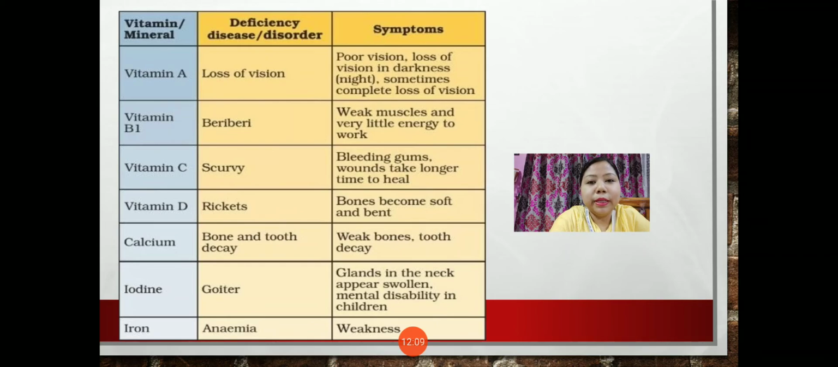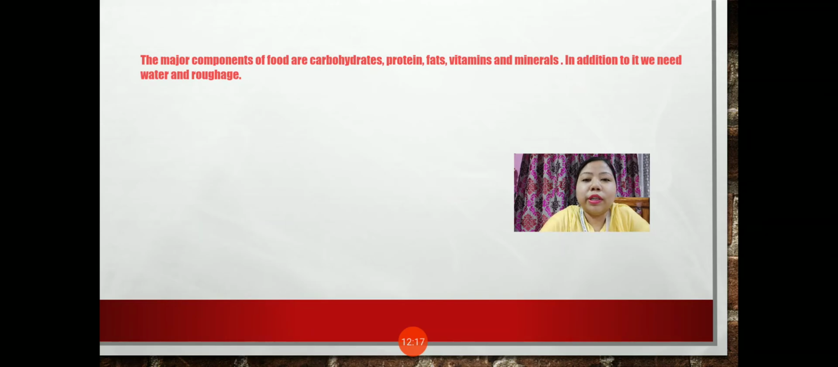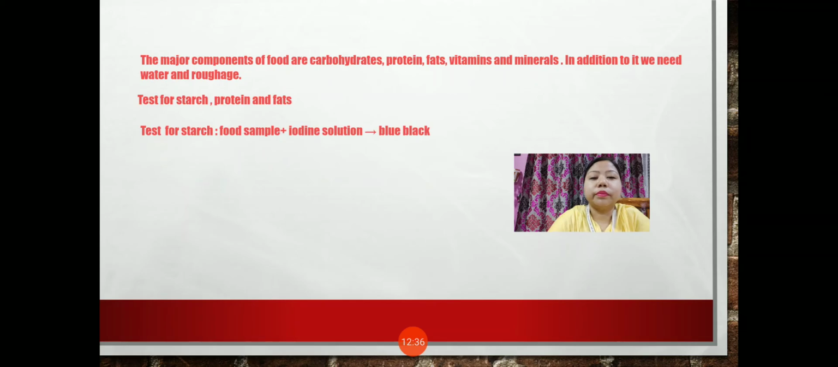So we have completed the recap of the chapter. Now quickly let us summarize one more time. That is, what we have got in this chapter is that the major components of food are carbohydrate, protein, fats, vitamins and minerals. In addition to it, we need water and roughage also. Then we can test for the presence of starch, protein and fats in the food. How can we test for starch? We have to take the food sample and then add iodine solution. If the food sample turns blue-black, that means starch is present.